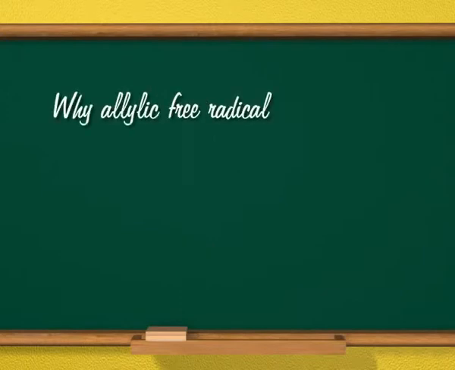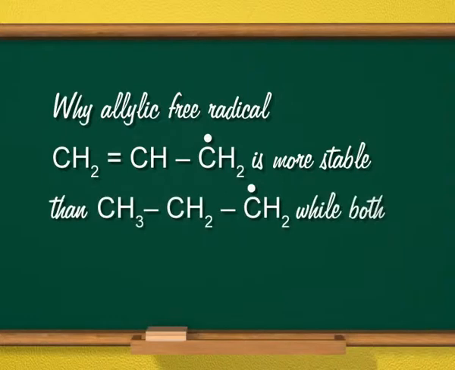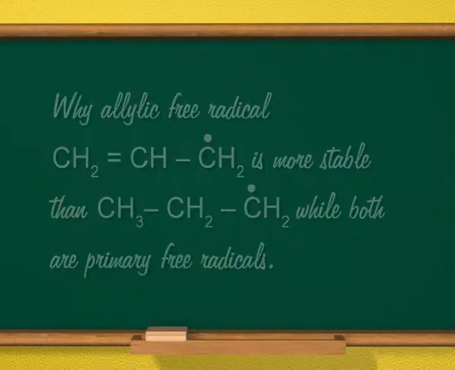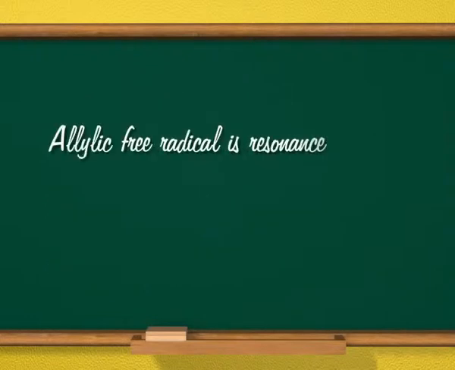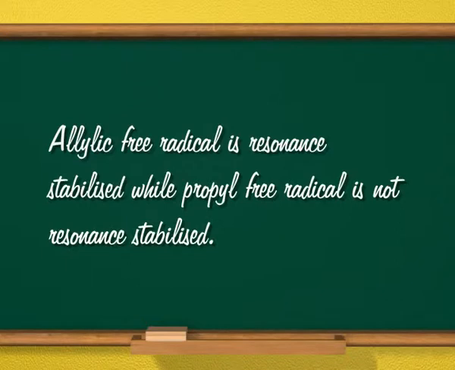Next question is, why is allylic free radical more stable than propyl free radical while both are primary free radicals? And the answer is, allylic free radical is resonance stabilized while propyl free radical is not resonance stabilized.